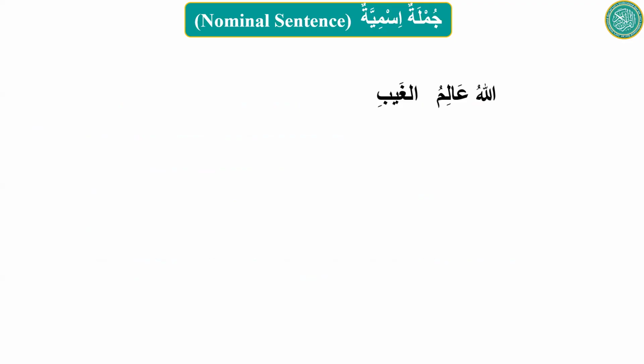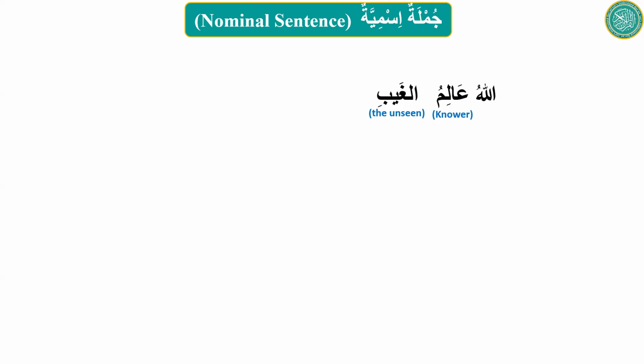Okay. So I will do this example and then we will go into the breakout room. We have to label this sentence. It's a Jumla Ismiya and we have to label it. Emma Fatima, can you read it? Allahu alimul ghaibi. I give you the vocabulary, the translation. Now you tell me what it means. I think it means Allah is the unseen knower.